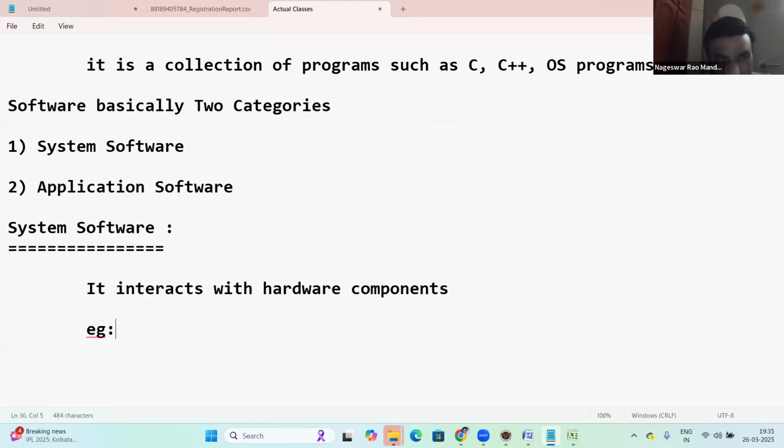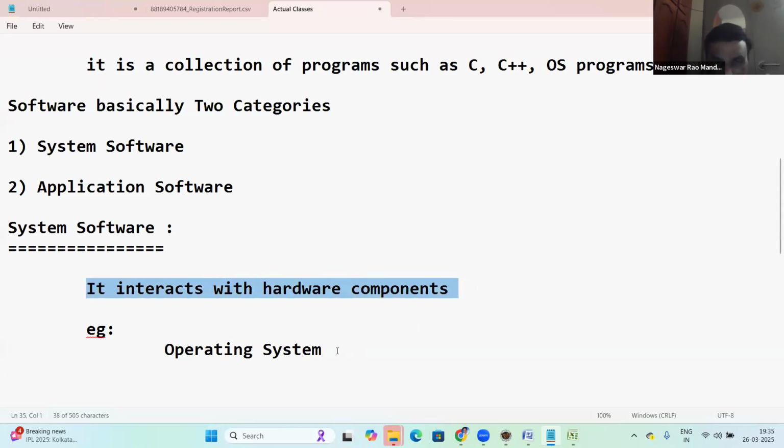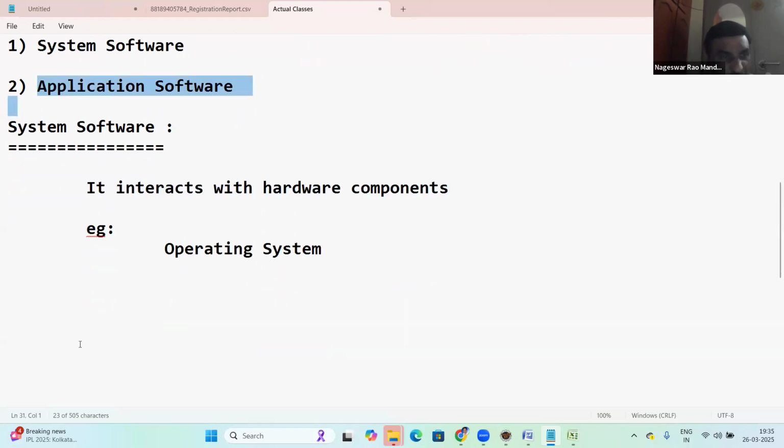For this, the best example is OS. OS is a system software, operating system. So system software interacts with hardware components. Example, operating system is a system software. Next, application software.